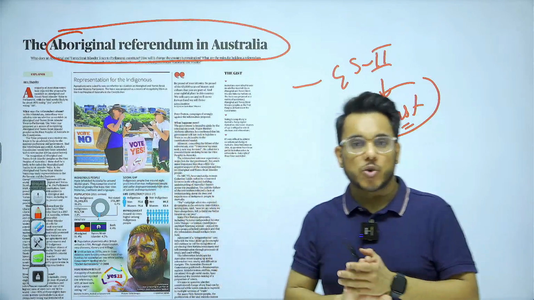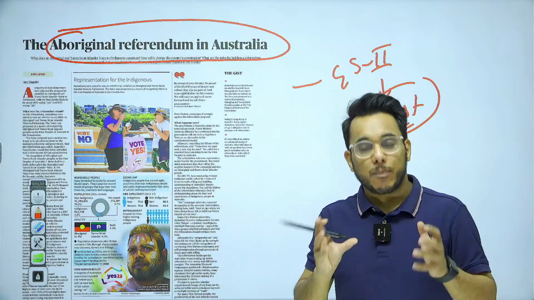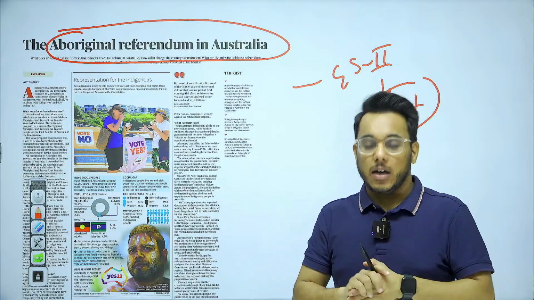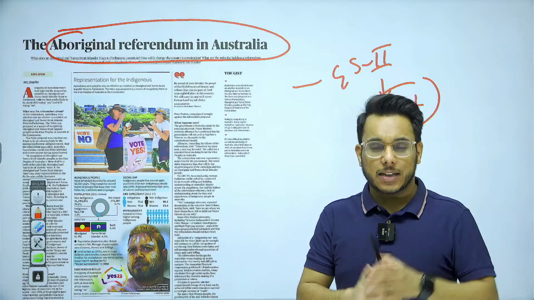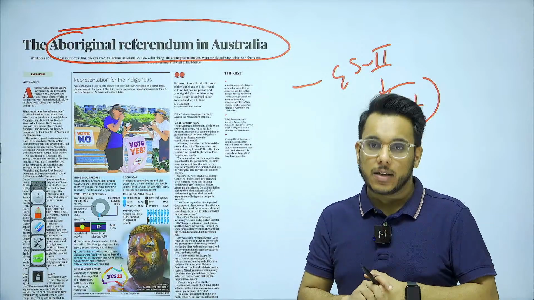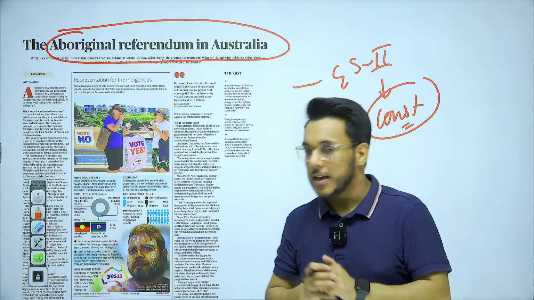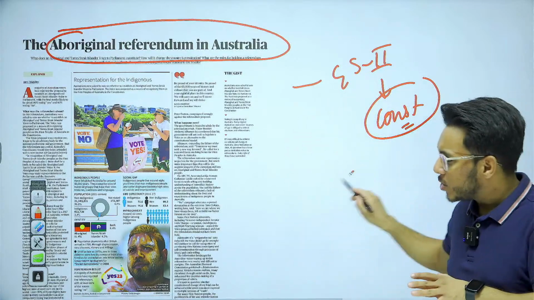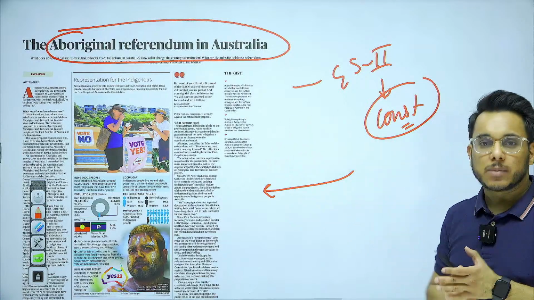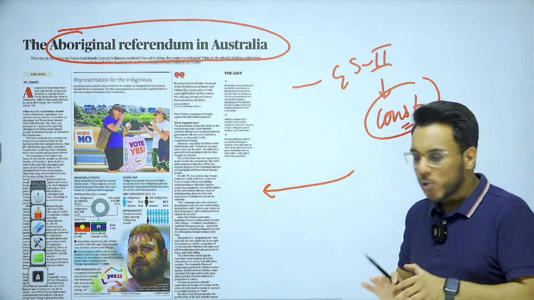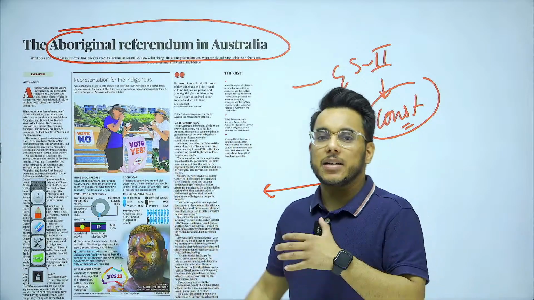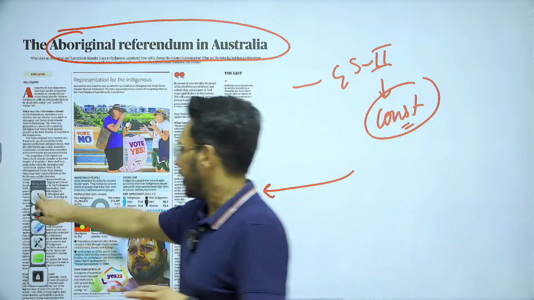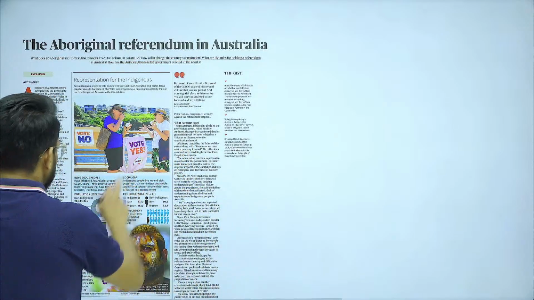When we talk about Australia, Australia is an important partner for India, and ECTA, the economic cooperation and trade agreement, has already been signed with Australia. So what has happened is that a referendum has been carried out in Australia. But before going into this article, first let's understand some basic information, then we'll go into detail.